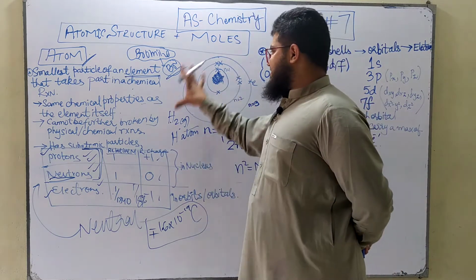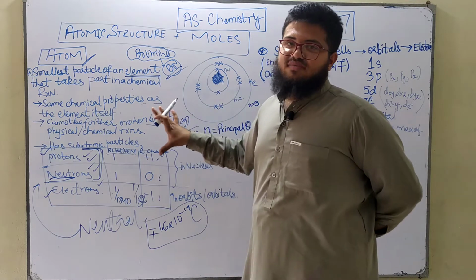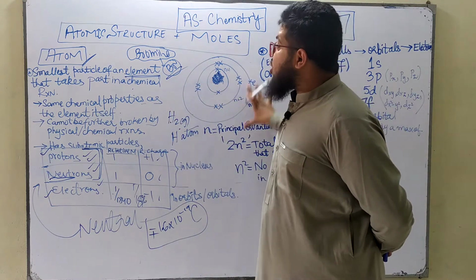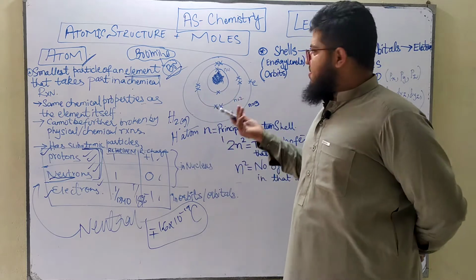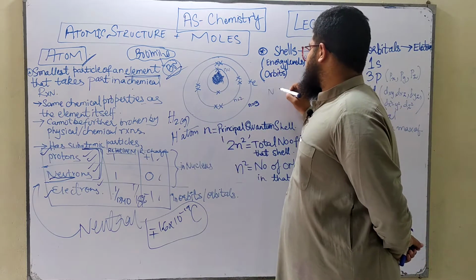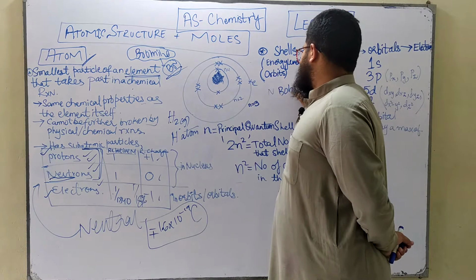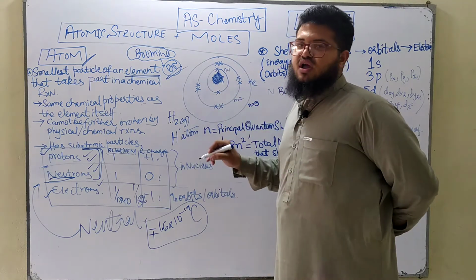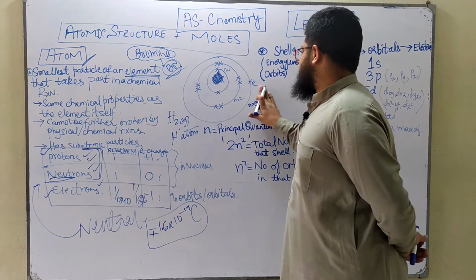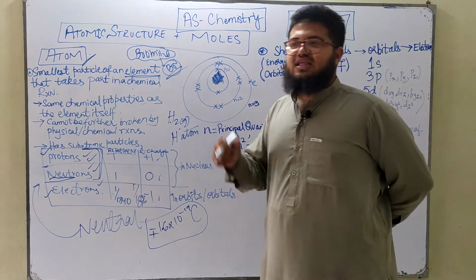This was the atomic structure, or the representation, given by Niels Bohr. Remember, there was a scientist called Bohr, B-O-H-R, Niels Bohr. He said that these shells are circular, but in reality they are not circular, they are elliptical, then someone said.